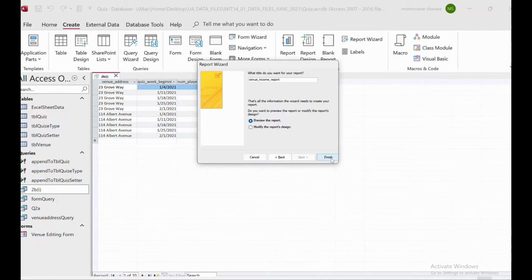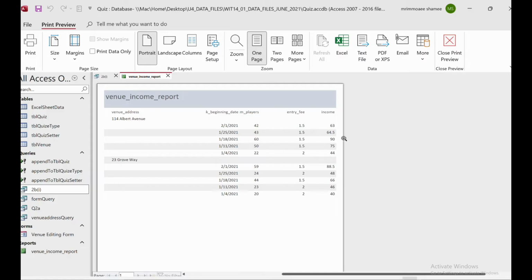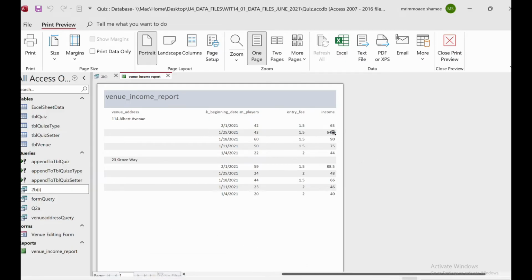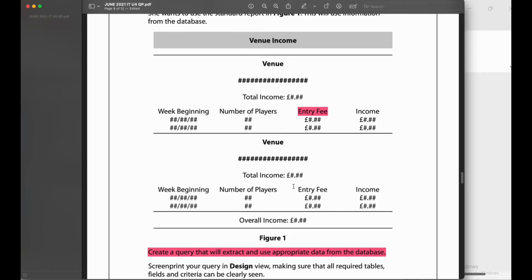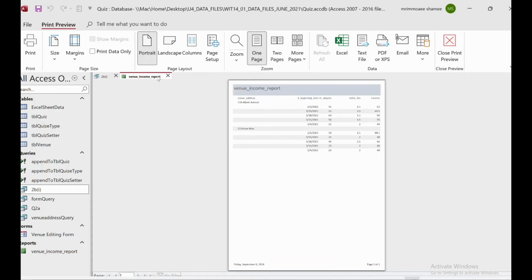Then we will click finish. So now it will look like this. But the question is, we won't take this type of report. Inside the question they already provide us the view like this. They want something similar to this. So what we have to do is design it this way. So we will get some marks based on design, right?